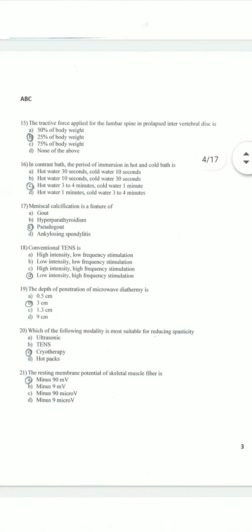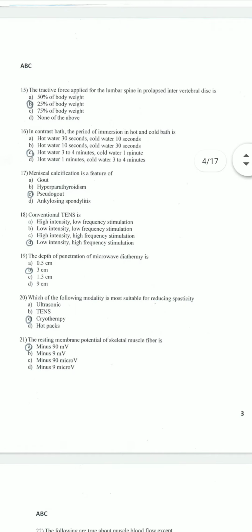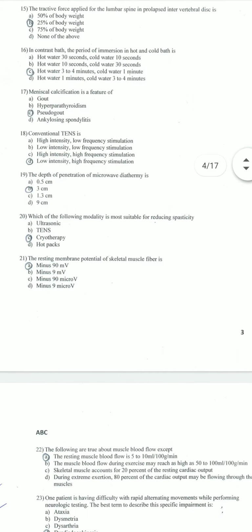body weight. In contrast bath, the period of immersion in hot and cold is 3 to 4 minutes in hot and then 1 minute for cold water. Meniscal calcification is a feature of pseudo-gout. Conventional TENS is low intensity and high frequency stimulation. The depth of penetration by diathermy is 3 cm.